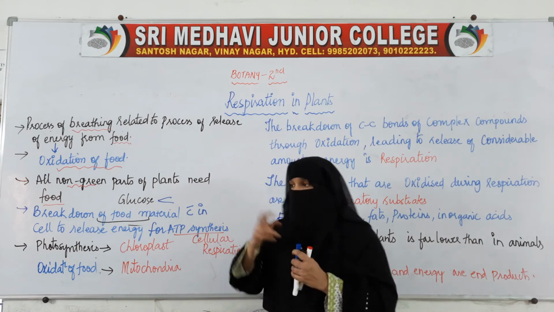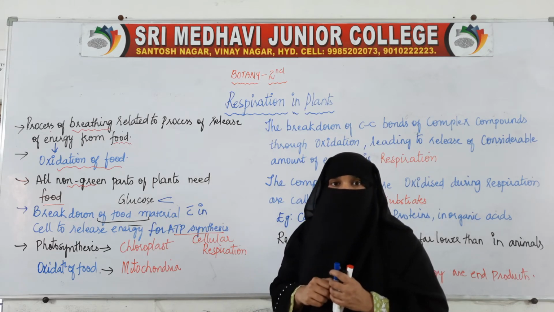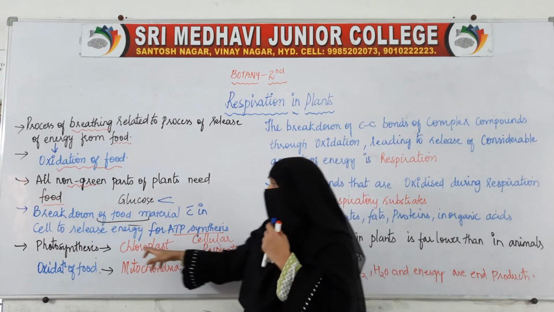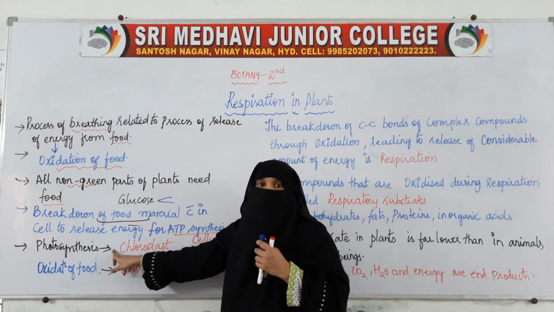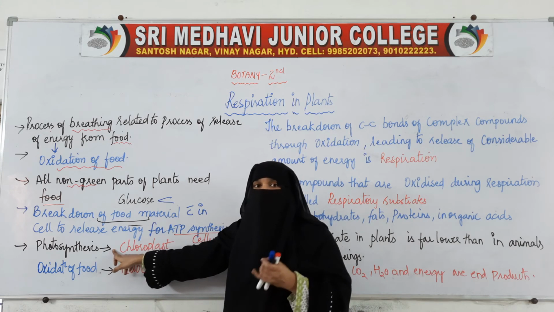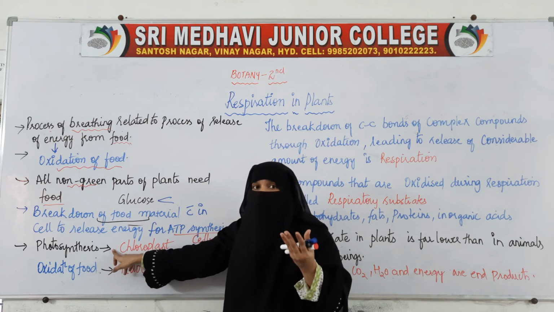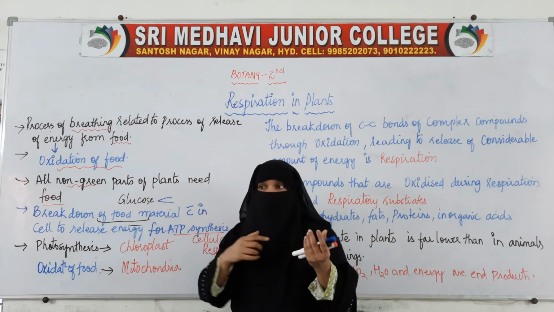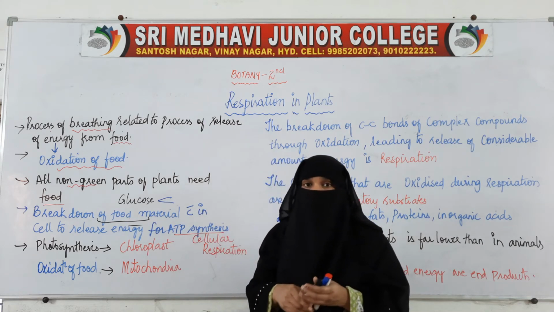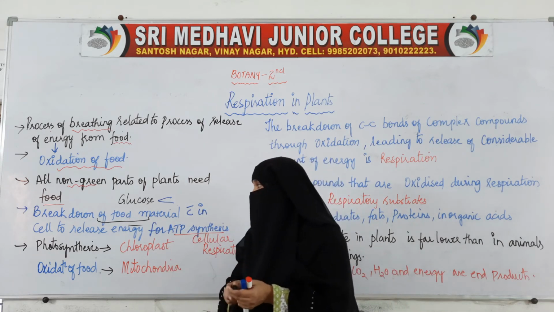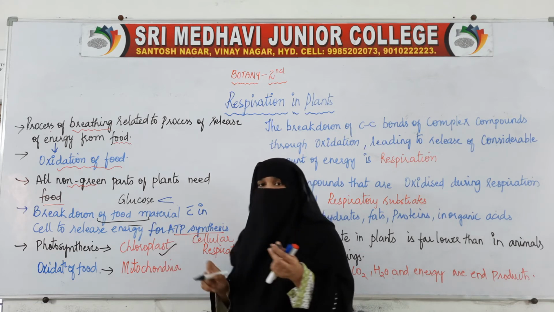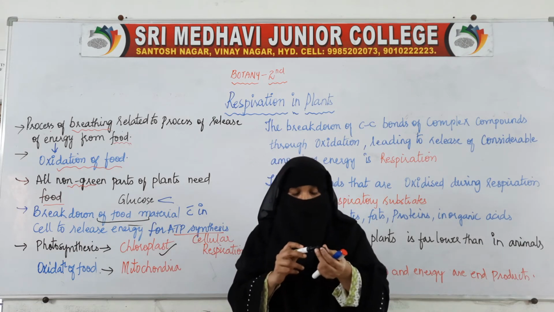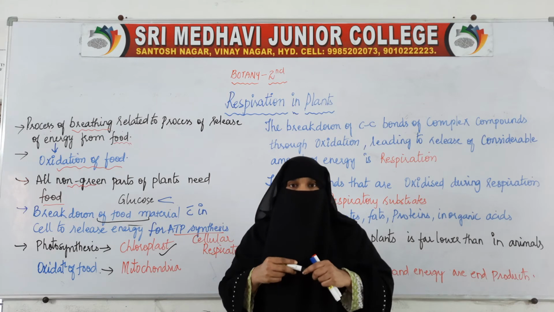So two things: food material will be produced by the plants by the process of photosynthesis. Inside the plants, which organelle helps in the synthesis of food material, performing the process of photosynthesis? Chloroplast. Chloroplast is the organelle which helps the plants.